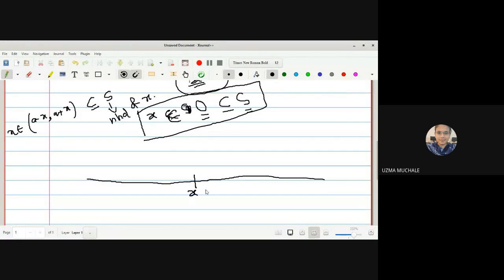Suppose this is your X. When you are going to say S is a neighborhood, how are you going to select X as a neighborhood? You have to select a very small interval, let A be any point, in such a way that this is A minus X and this is A plus X. This is an open interval which is contained in S. So this is an open interval O, and this is your S. So S is called a neighborhood of a point X if there exists an open interval which contains the point X, and this open interval should be contained in your S. Then only we call S a neighborhood of a point X.